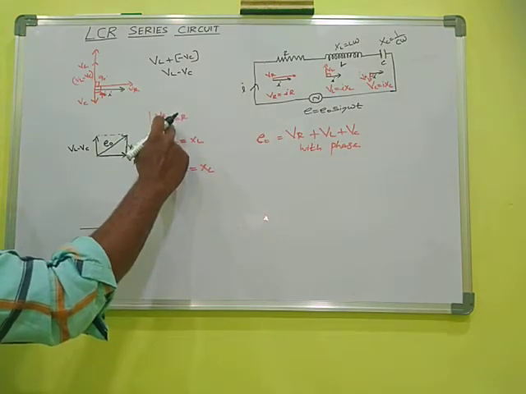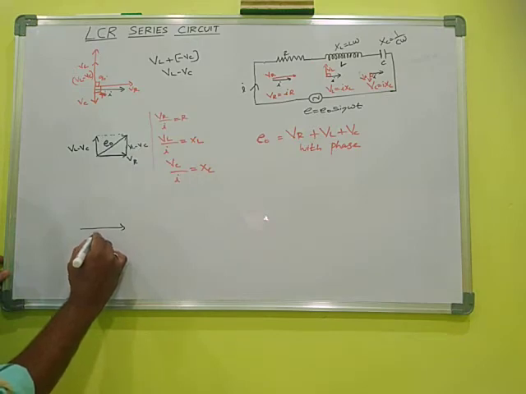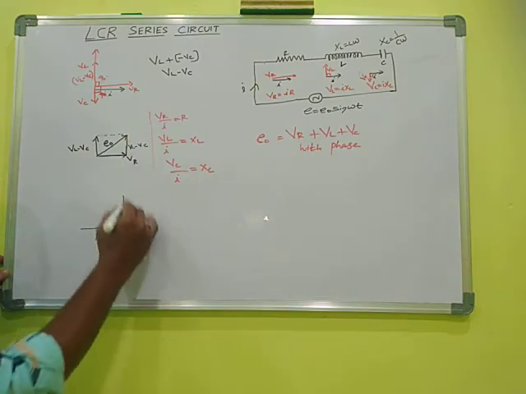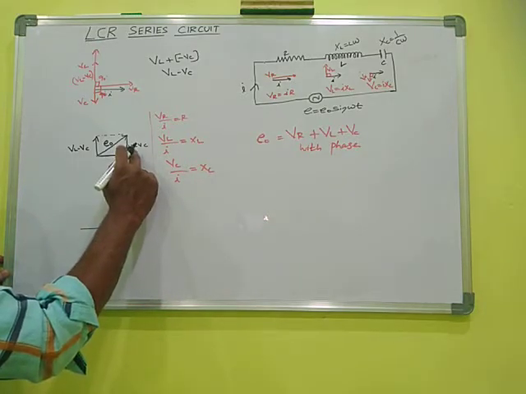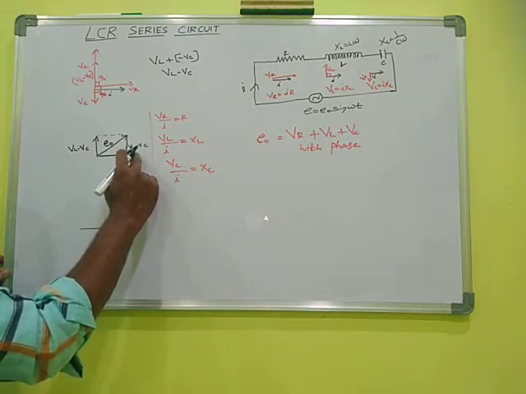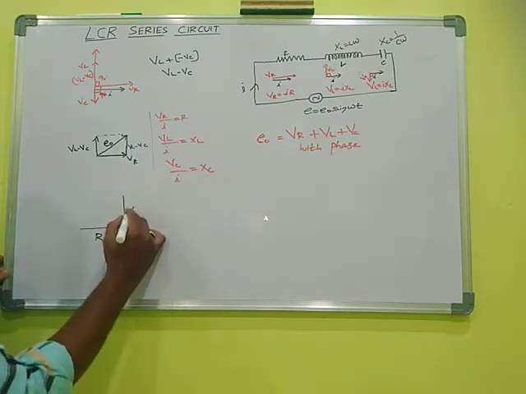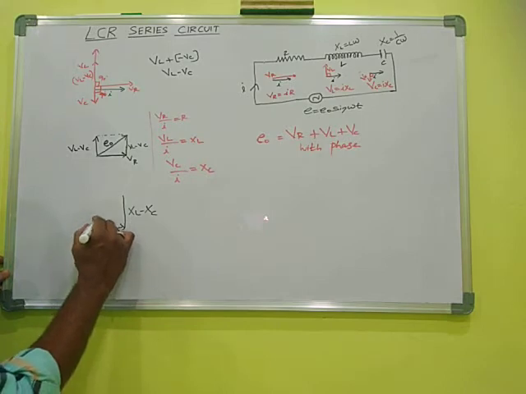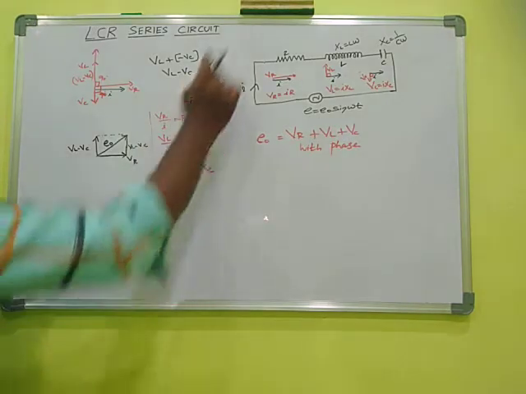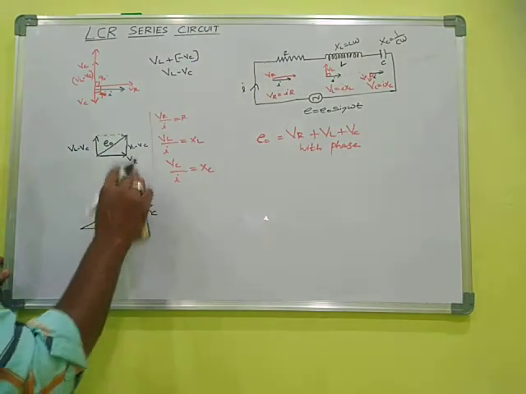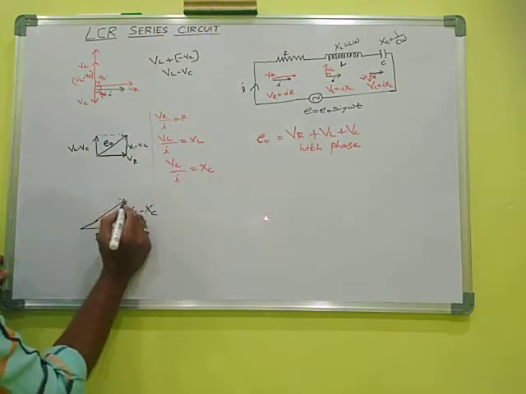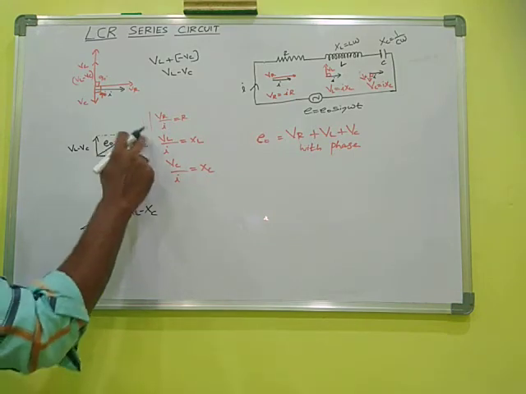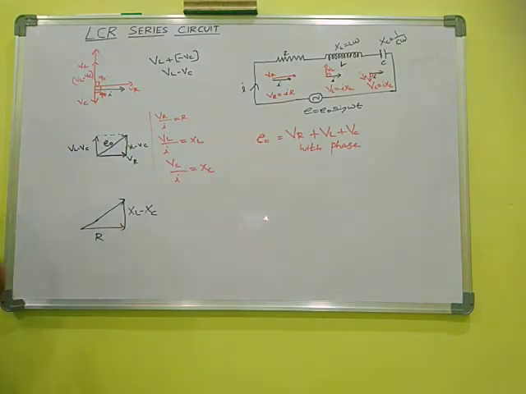Here VR by I is equal to R. This is resistance. This is VL minus VC. VL minus VC divided by I is equal to VL by I minus VC by I. That means XL minus XC. This is VR, this is VL minus VC. We can add all this. The resultant is E naught, that is peak voltage.